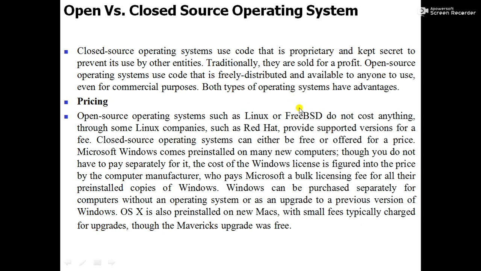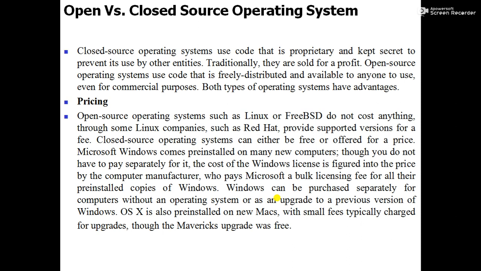So in this way, the basic difference between open source and closed source operating systems is that for open source, there is no pricing, means they are freely available, whereas in the case of closed source operating systems, we have to pay for that operating system. We have to purchase the license, and only then can we use it.